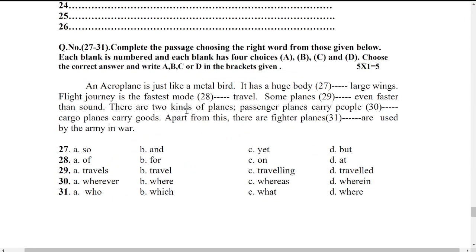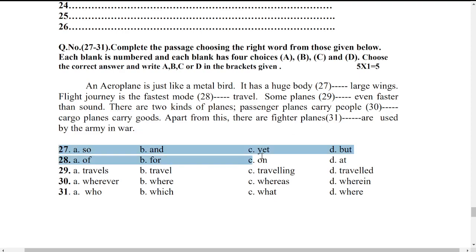Next one, another important one here, that is cloze test. In the cloze test, you have blanks mentioned 27, 28, 29, 30, and 31. And for each blank, for example, for 27, as you can see here, you have four options: so, and, at, and but. So which of these four options is suitable in the 27th blank only? Again 28, it has four options. So this is how each blank has four options.